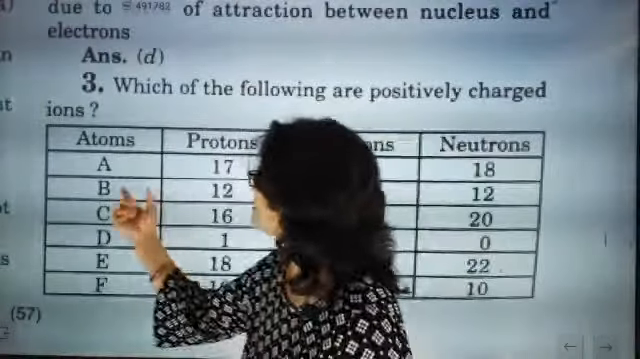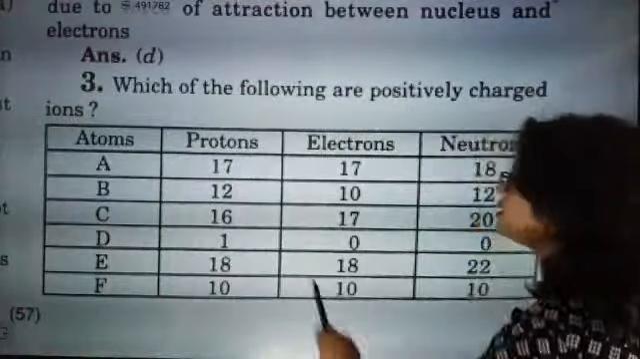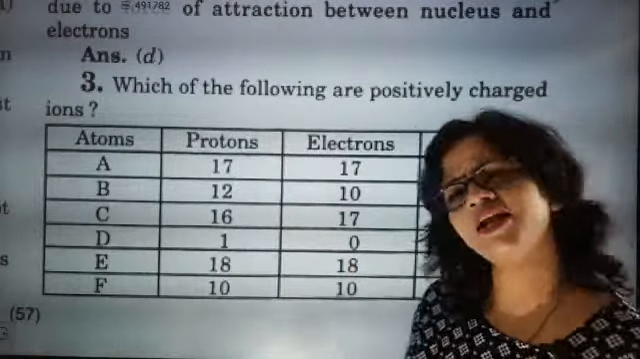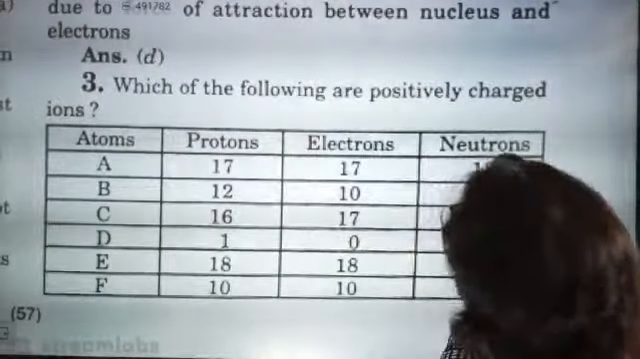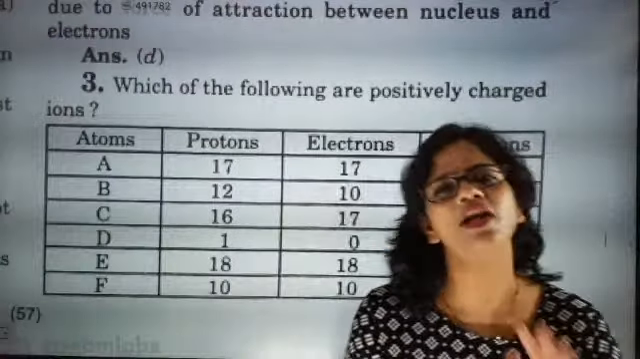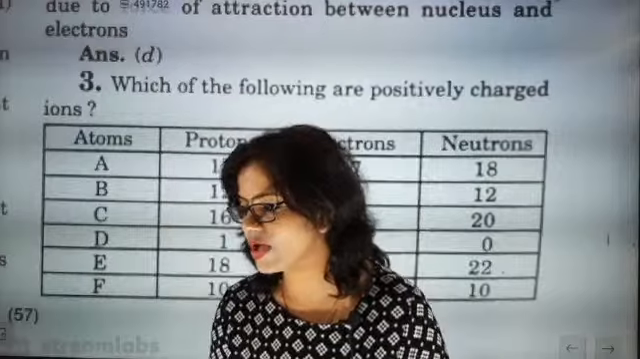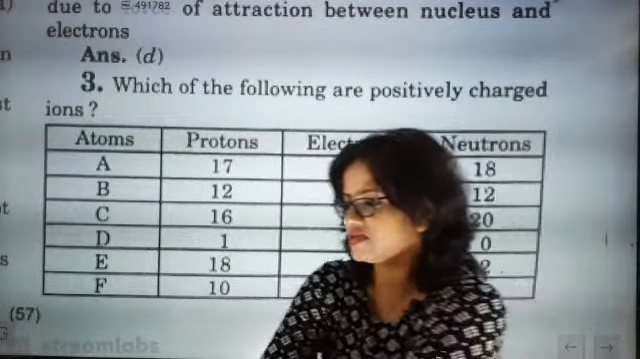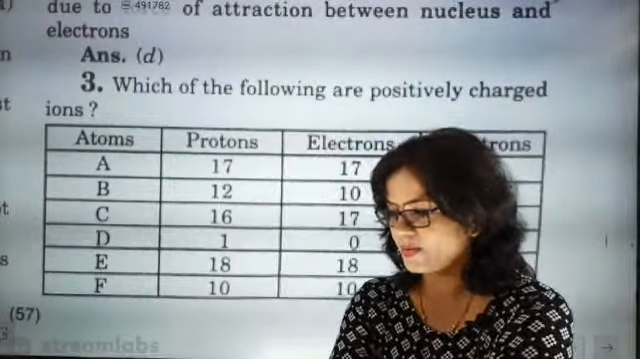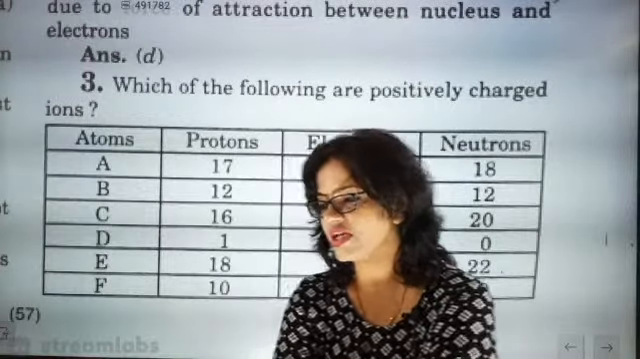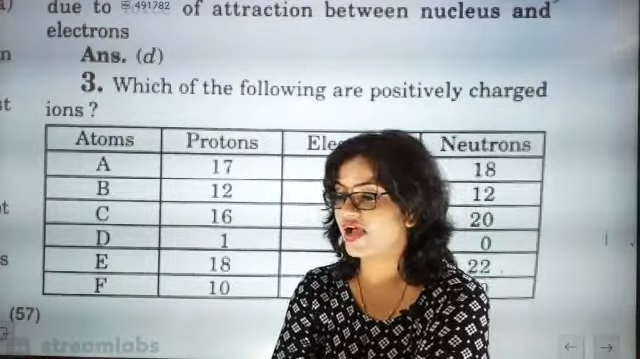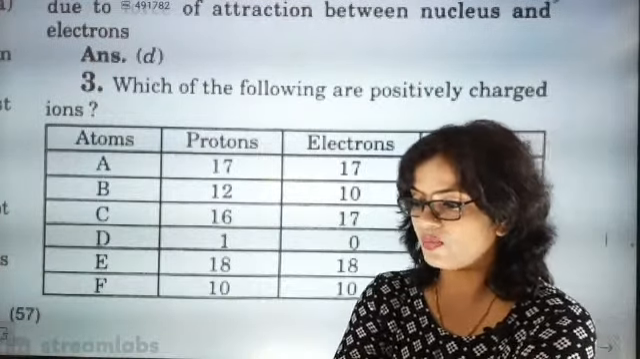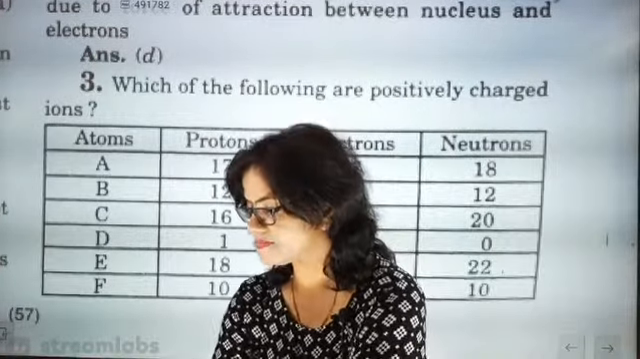Now we'll go back to the next part. Here, that means B is our answer. Now see, you see here 16 and 17 is there. Can anybody tell me, for C, is this exactly going to be a positive ion or a negative ion? Come on, you can answer this one. I'm just waiting for the answer for C.